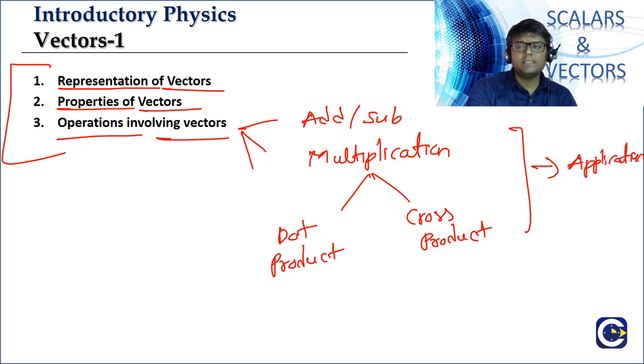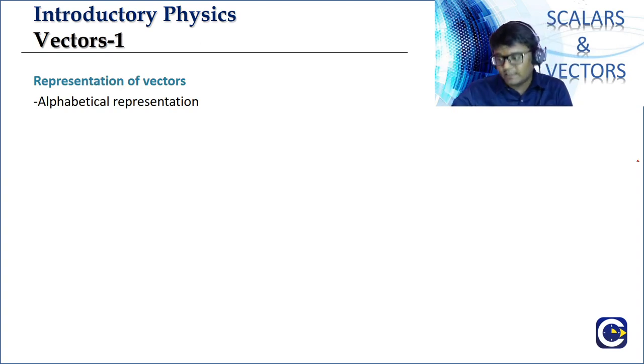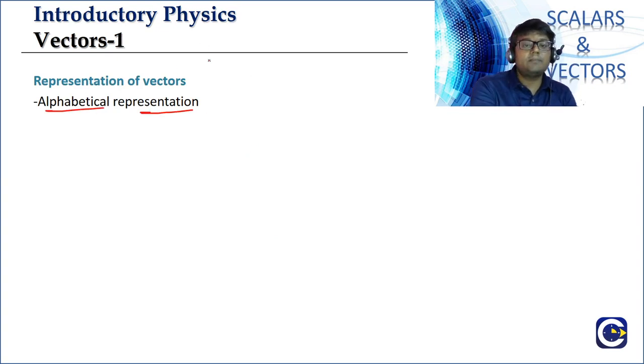Applications means this is not going to end here, because in every chapter we are going to be talking about one or the other quantity which will be a vector. There we'll always have the corresponding applications. Okay, so we'll start with the representation of vectors. How are we going to represent a vector? See, alphabetical representation. What is alphabetical representation?